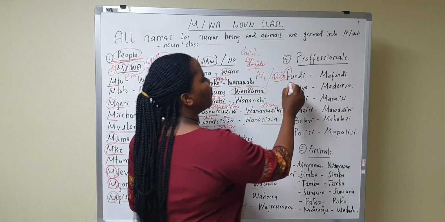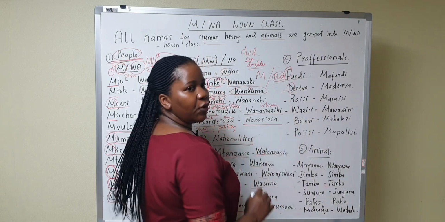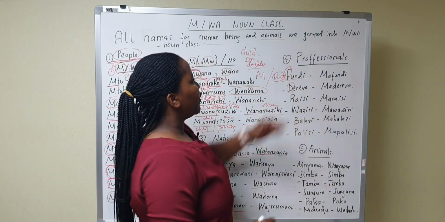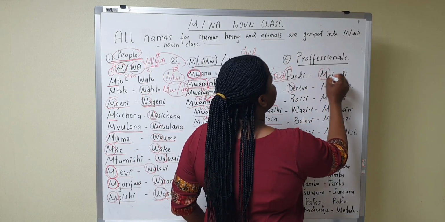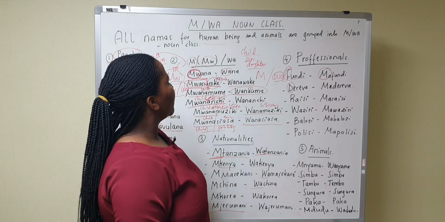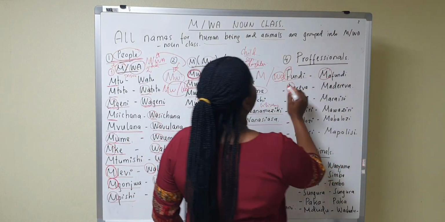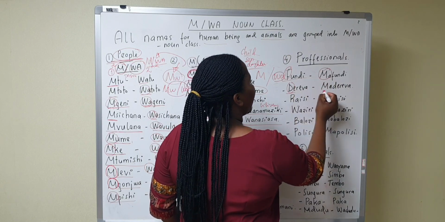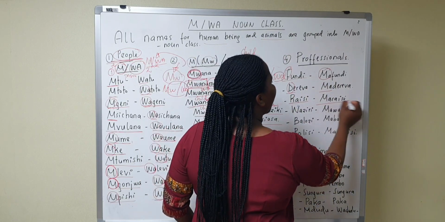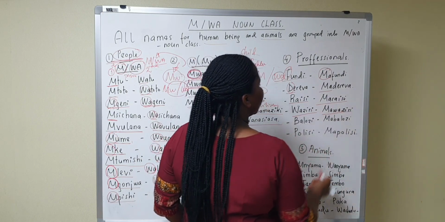For example, fundi, as we can see, the prefix is f. But in plural, the prefix is ma, okay? So, fundi, mafundi. Dereva, madereva. Raisi, maraisi. Waziri, mawaziri.